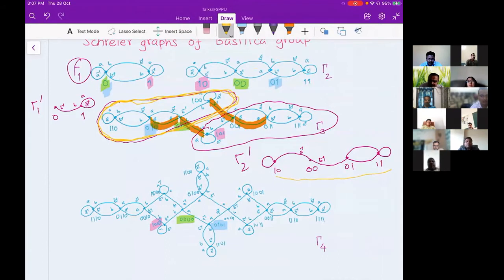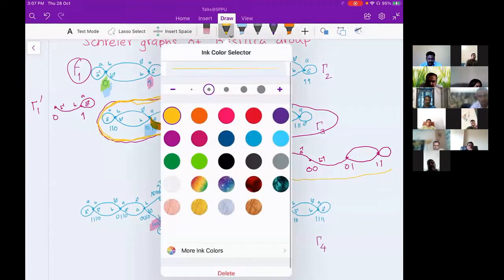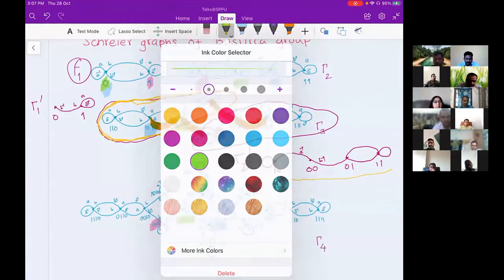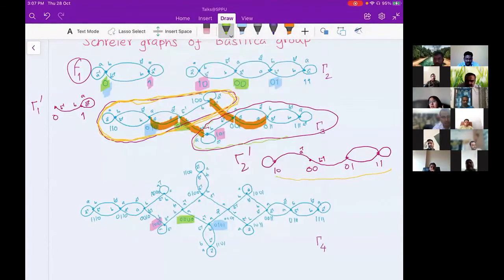Yes, sir. And in the second copy, the other copy, the green color, you can see every vertex has 1. So that is the 1 copy, I mean, the copy associated to 1. And the 0 copy is associated to 0 of gamma 1.